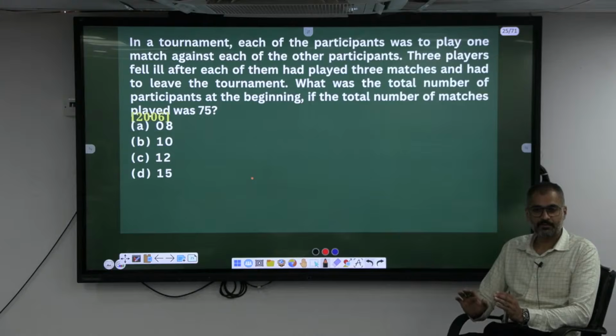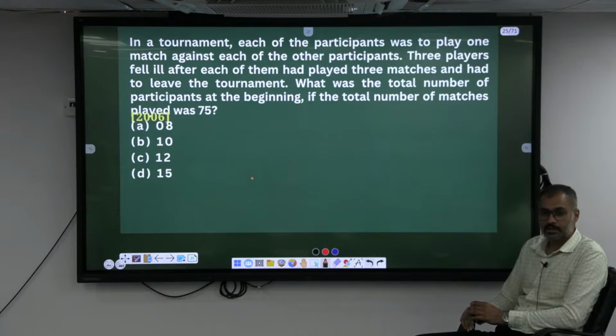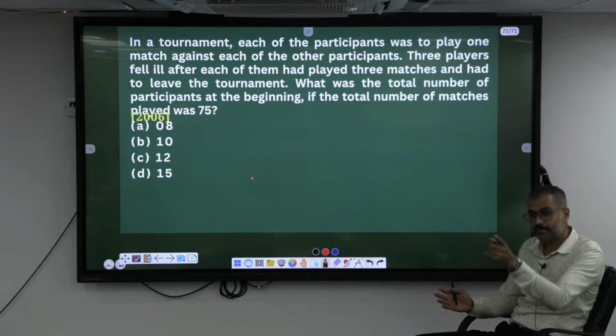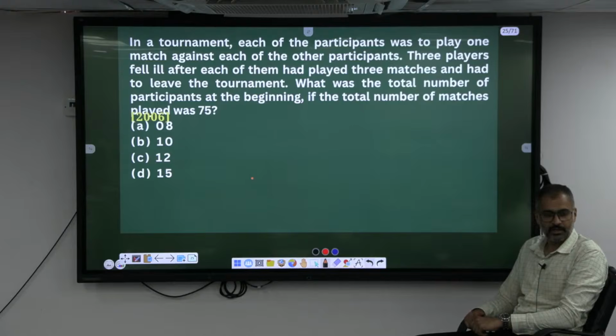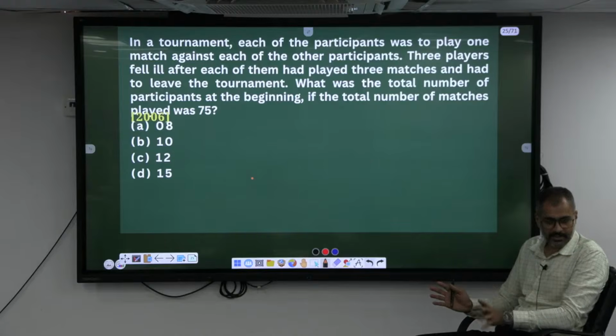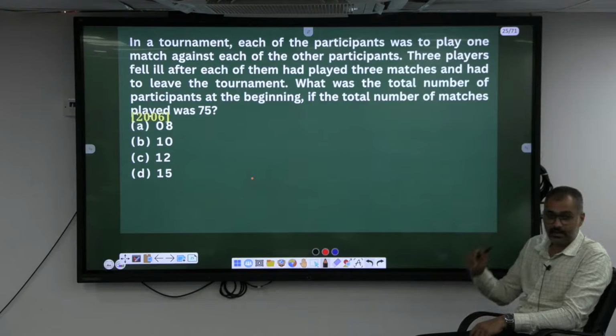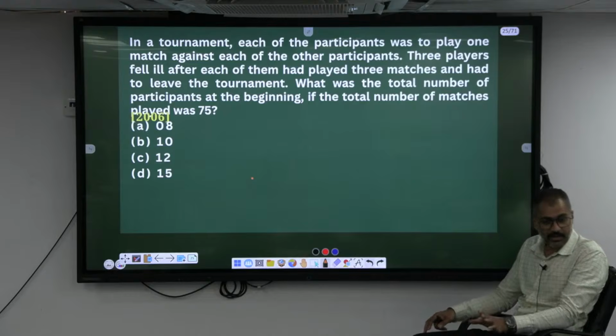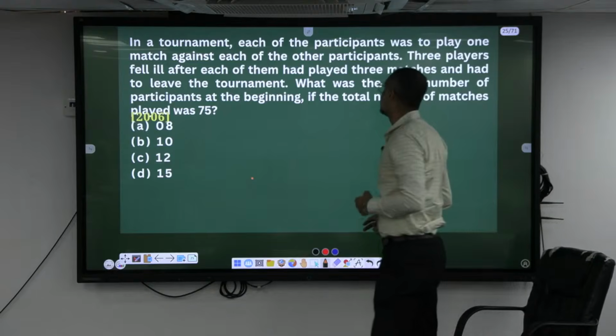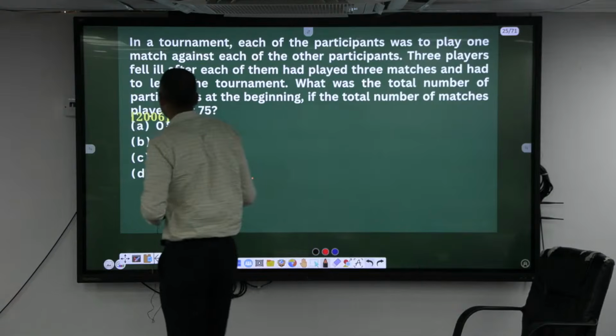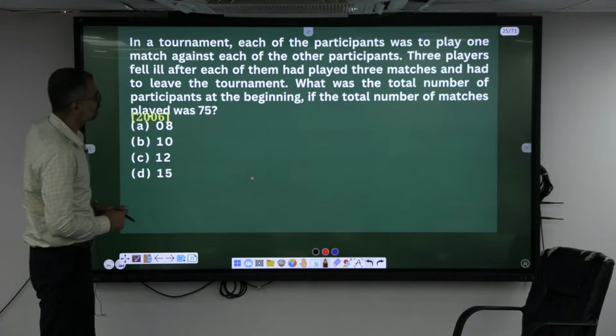Now, total number of matches played were how many? 75. This is because some of them got injured. How many got injured? 3 got injured and they are out of the tournament. After playing how many games are they out? Each of them has played 3 games and got injured. If they hadn't got injured, definitely there would be more than 75 matches, right? So he is asking what is the initial number of participants, isn't it?